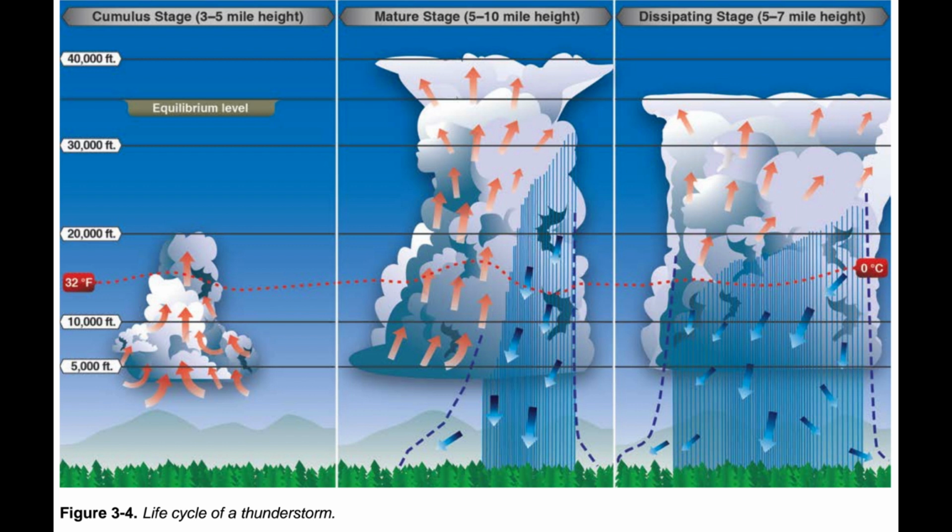The dissipating stage. Downdrafts characterize the dissipating stage of the thunderstorm cell as shown in Figure 3.4, and the storm dies rapidly. When rain has ended and downdrafts have abated, the dissipating stage is complete. When all cells of the thunderstorm have completed this stage, only harmless cloud remnants remain.